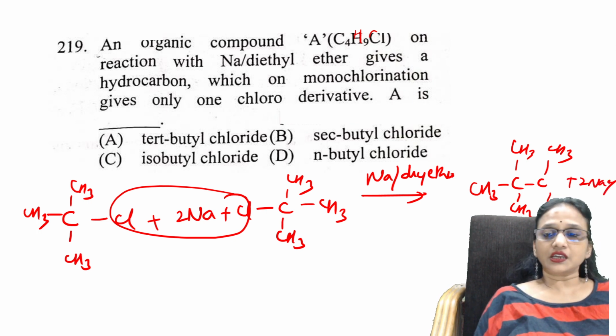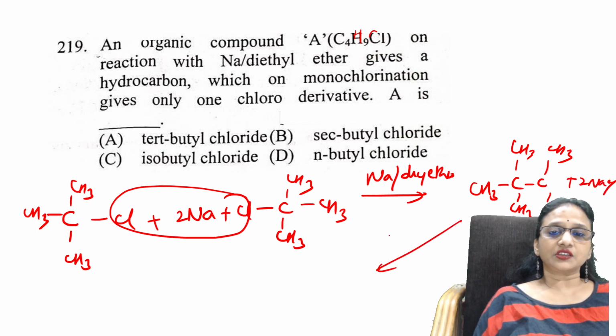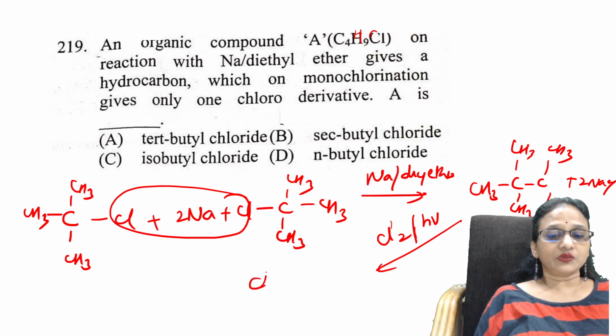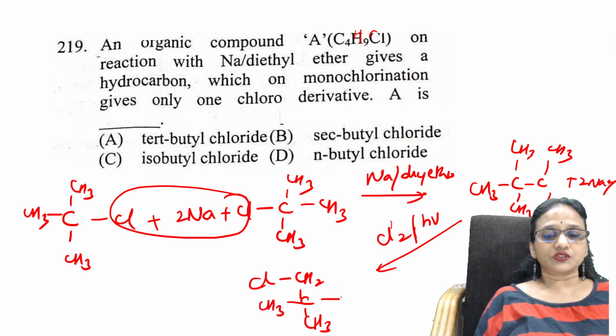Done. Now you take this compound to monochlorination. So you do it in the presence of h nu, ultraviolet light, and chlorinate this compound. You can chlorinate any hydrogen and see what you get.